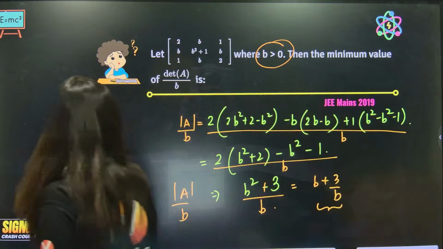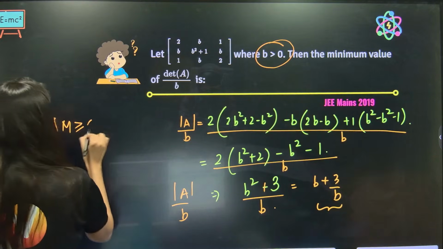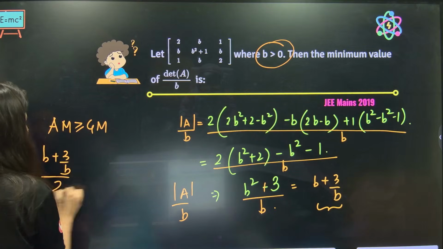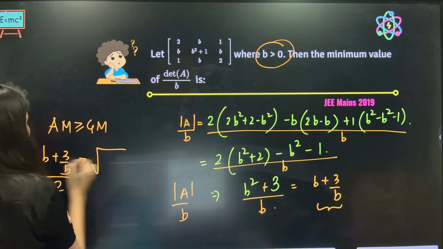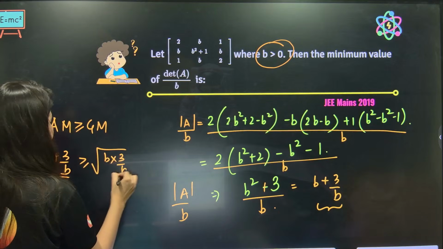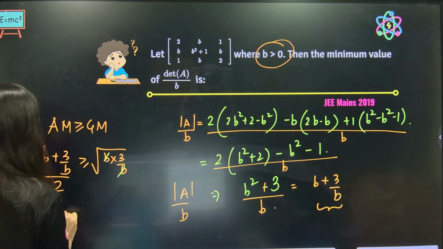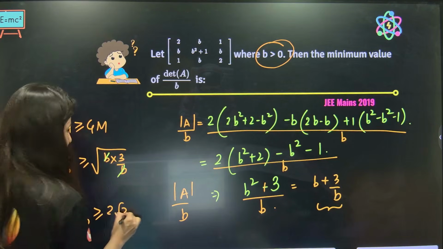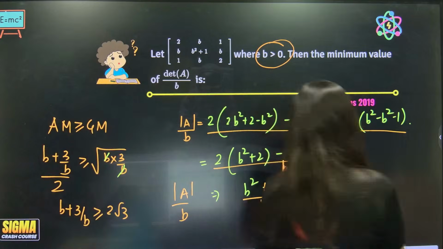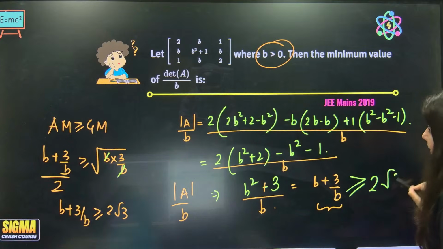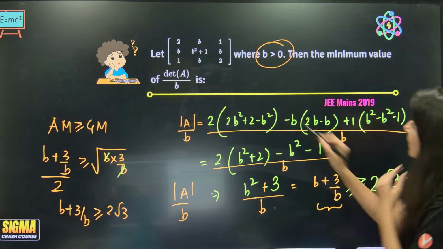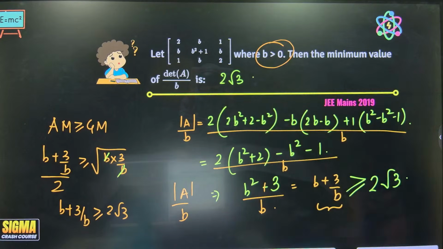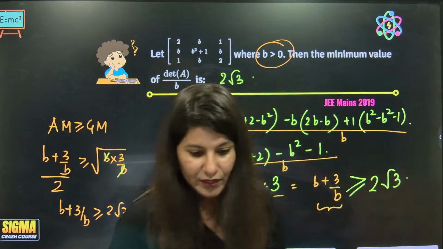AM greater than or equals to GM. So b plus 3 by b, divided by 2, is greater than or equals to square root of b into 3 by b. B cancels, root 3. So b plus 3 by b is greater than or equals to 2 root 3. So this expression will be greater than or equals to 2 root 3. So minimum value is what? 2 root 3 is the minimum value, everyone? Yes? Okay.